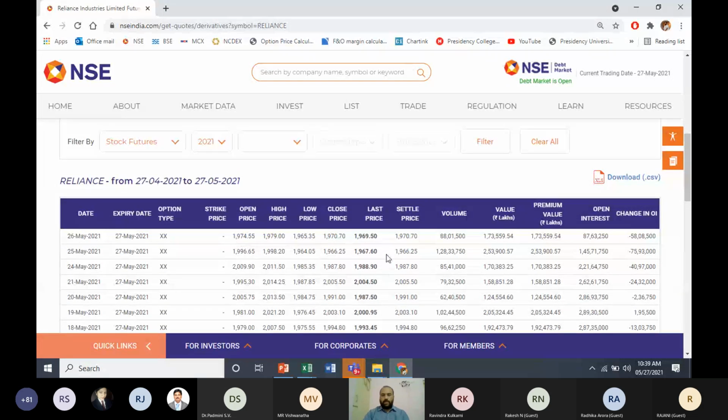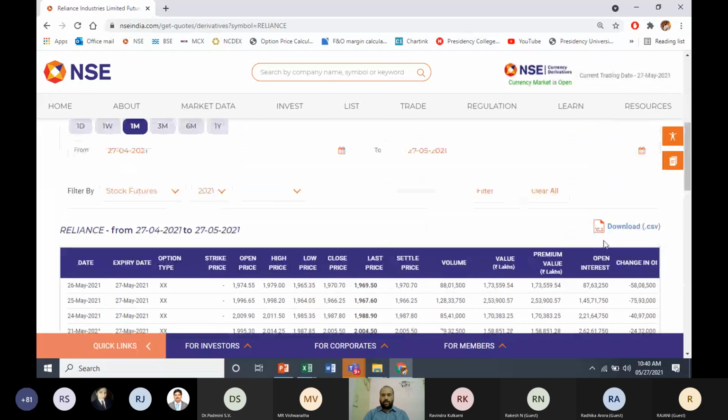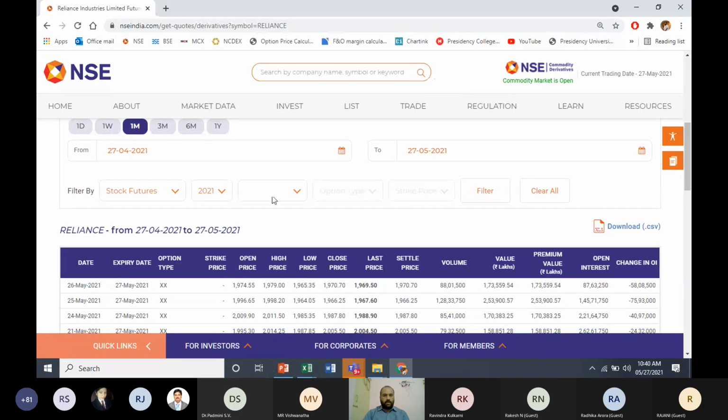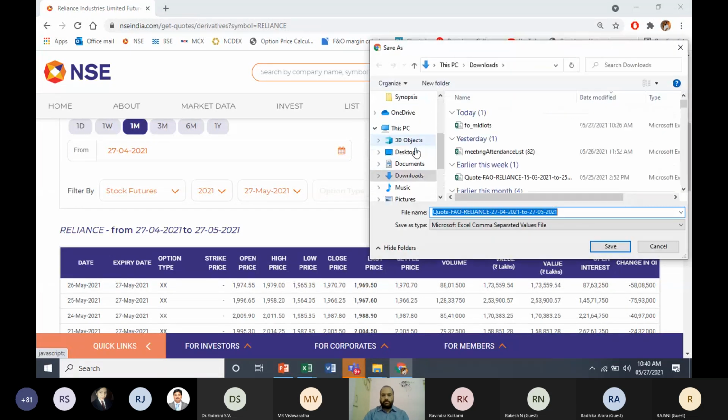You're not going to get today's data. It will come only once the market closes. Now, instead of copying and pasting this data, you can see there is one icon called download. That will be a CSV file. Click on download. I've chosen May expiry. Click on download and save that file wherever you want to save.